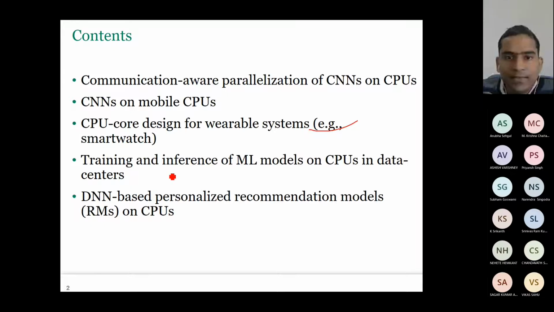Discuss these two, this one and this one. Others I will skip.